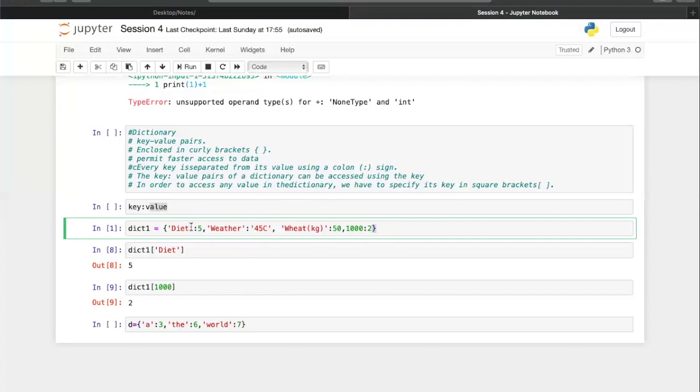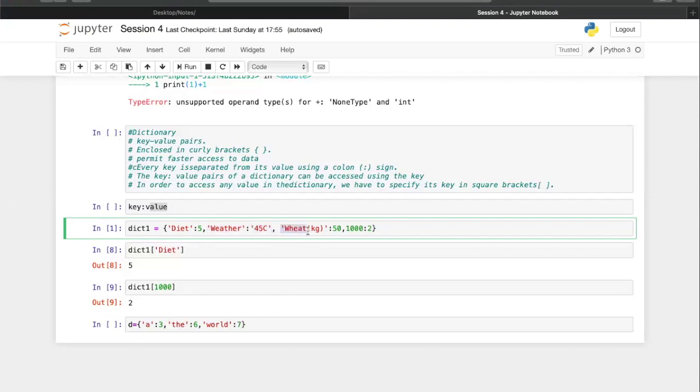So here I have given certain examples. You can probably see that I have written a string called diet, okay? And I have given a value to it, 5. Then I have given a key called weather, which is again a string, and I have given a value to it, which is a string, 45 centigrade.